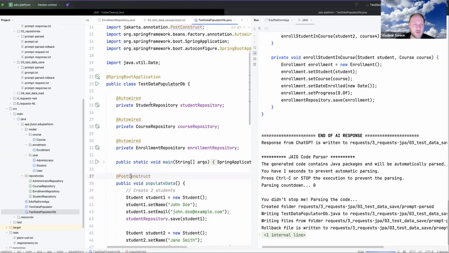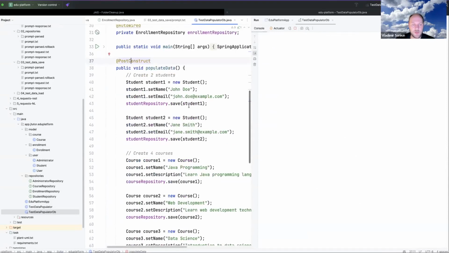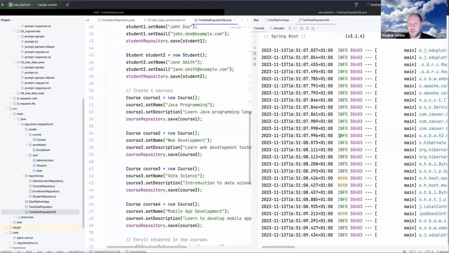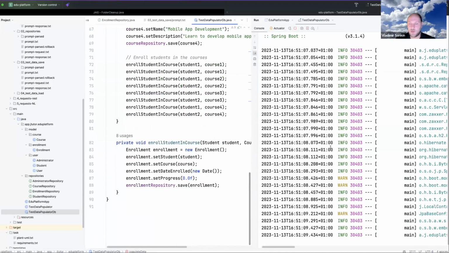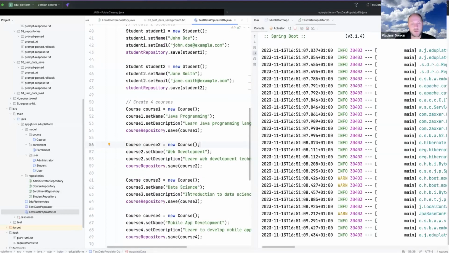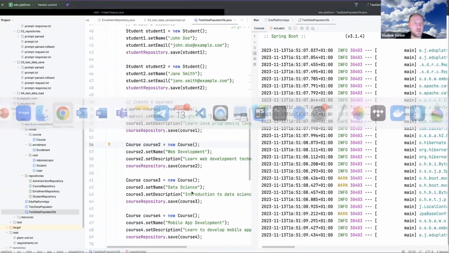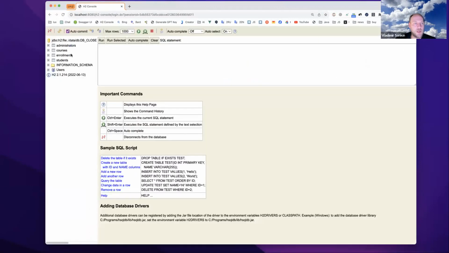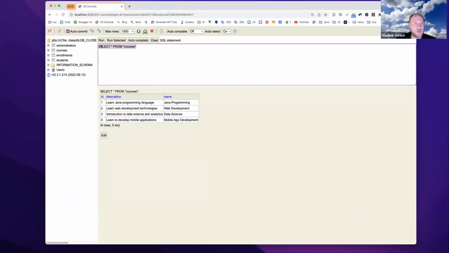Okay, let me start it and let's look how it works. It executes Spring and it should keep all this data to the database. Okay. And okay, no errors. Let's check our database. I will open H2 console here. And okay, let me check. Okay, the courses were added. Okay, students were added to students. Yes, John Doe and Jane Smith.